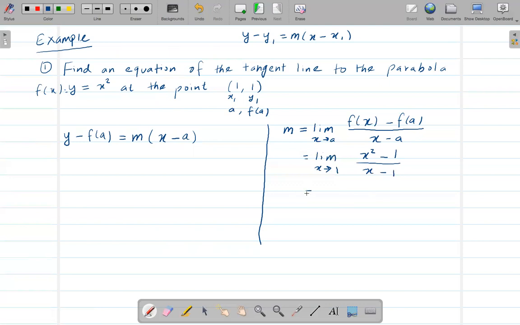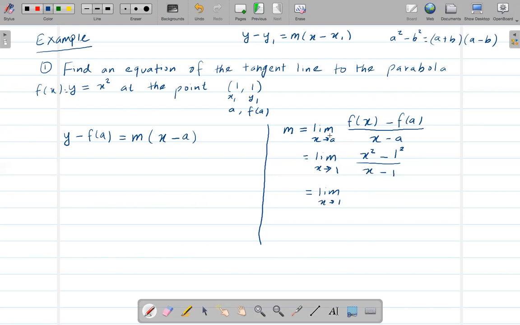So now it looks like when I say x goes to 1, in the denominator we will get 1 minus 1, which will be 0, so we'll get something divided by 0, undefined. So here we need to simplify, or find the factor of this. x squared minus 1, but we know that a squared minus b squared is a plus b times a minus b, right? Here I can say that 1 is also 1 squared. So this way I get on the top